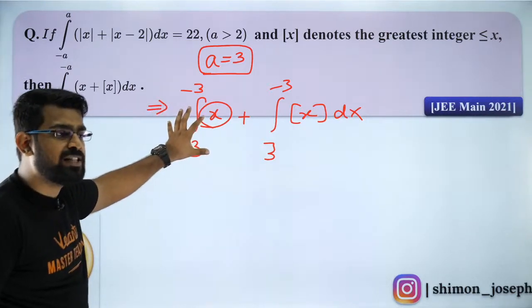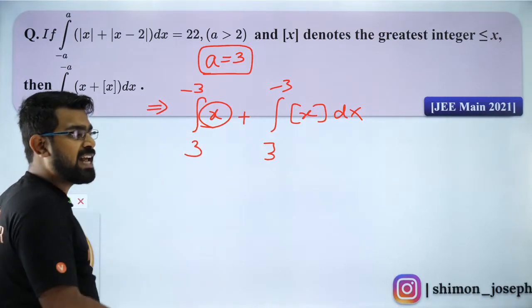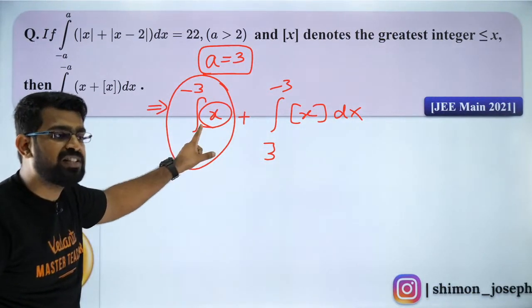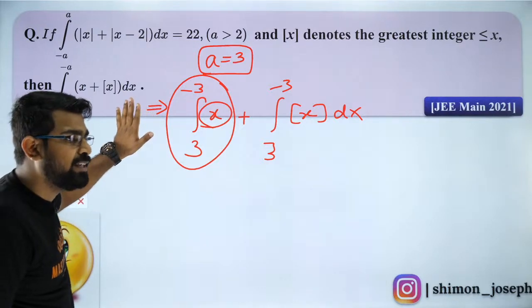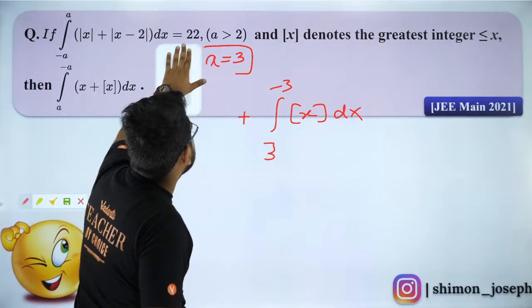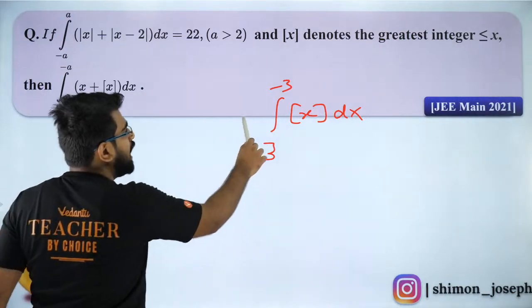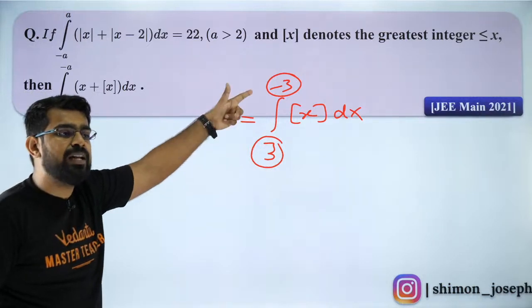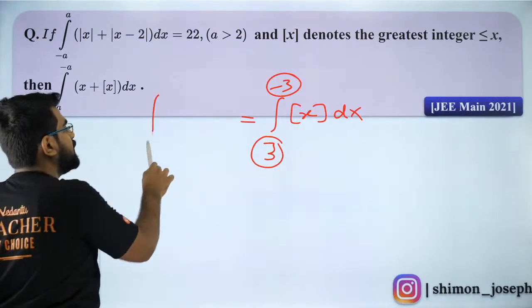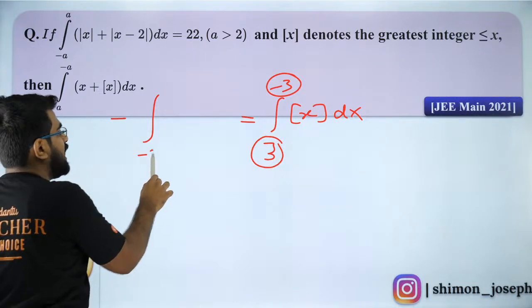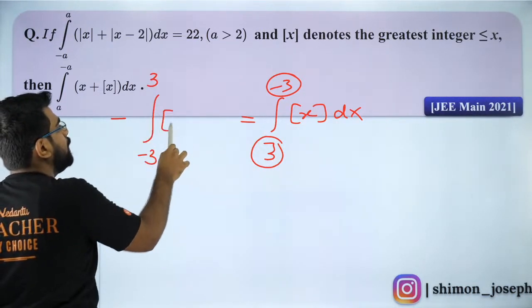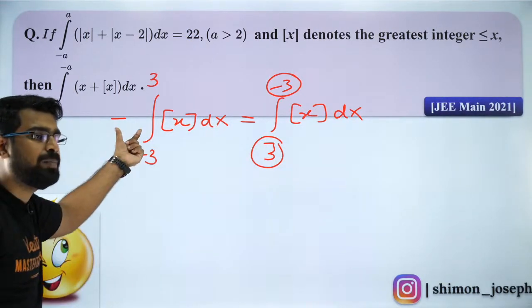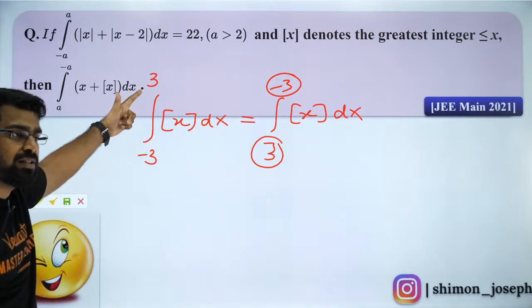So everybody clear with this, my dear children? So can I say this is 0? So I can forget about this because it's an odd function. I hope this is clear to everybody. Now that makes it very easy. So now I'm going to apply the property of changing the limits. If I reverse my limits, I'll get a minus sign outside. I will write it as minus the integral from minus 3 to 3 of box of x dx. Everybody clear with it? Because if I take a minus out, I can reverse my limits.